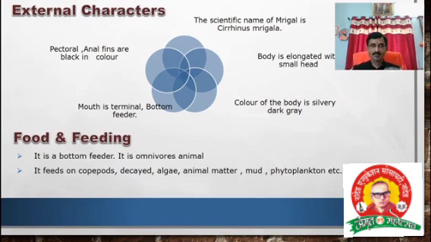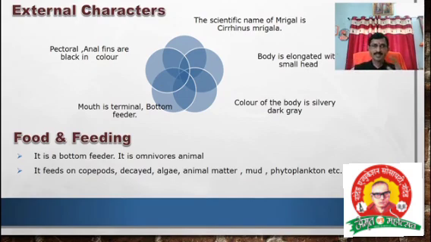Next point, the mouth is terminal and it is a bottom feeder. Already I told that if the mouth is upturned, it is a surface feeder. If the mouth is subterminal, it is a column feeder. If the mouth is terminal, the fish is a bottom feeder. Water has three levels: surface, column and bottom. Katla is a surface feeder, rohu is a column feeder, and mrigal is the bottom feeder. This is the feeding habit of these fish.